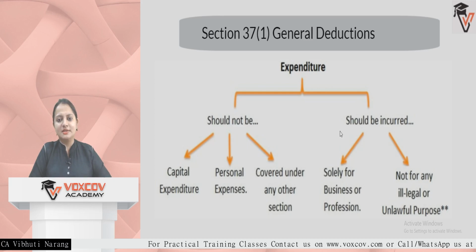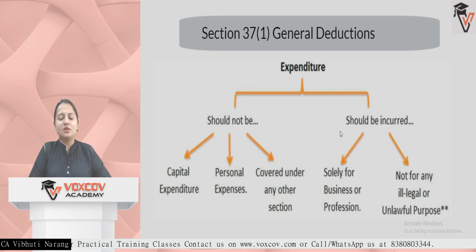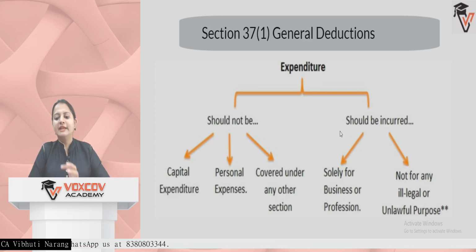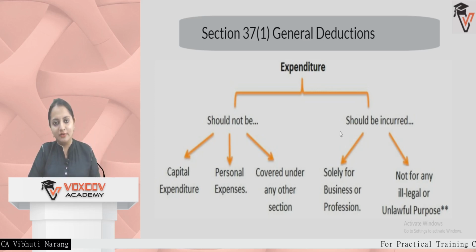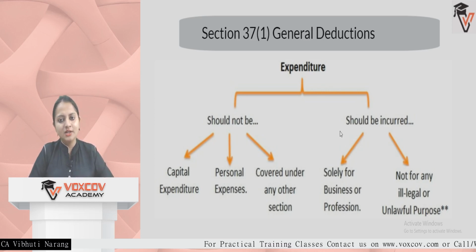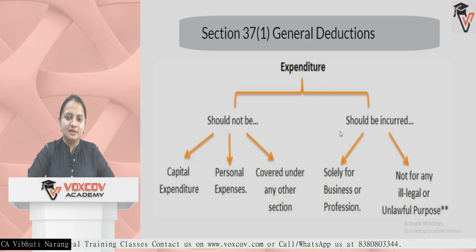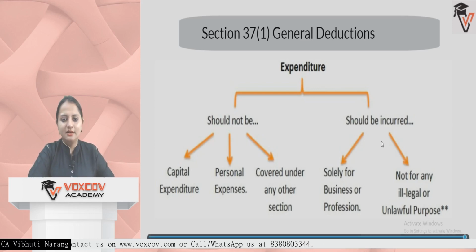There can be many expenses, like rent, audit fees, any lease amount paid, newspaper and magazine expenditure. These types of expenditures are not of capital nature. They are not for personal expenses. They are not covered under any section, but they are for the business and they are not unlawful or illegal. So if it is not covered under any clause, it will be covered under section 37(1), that is general deductions.